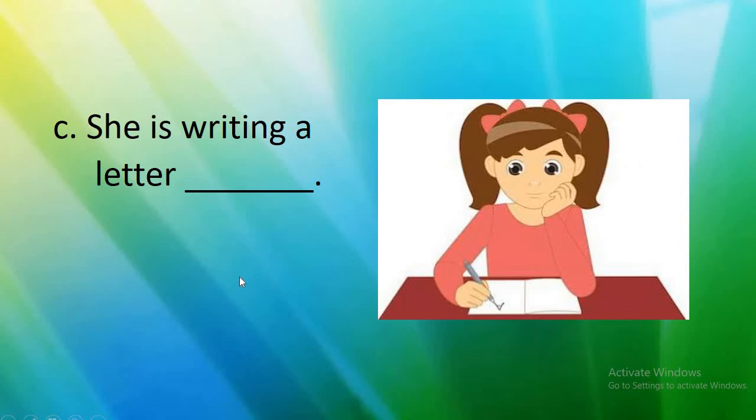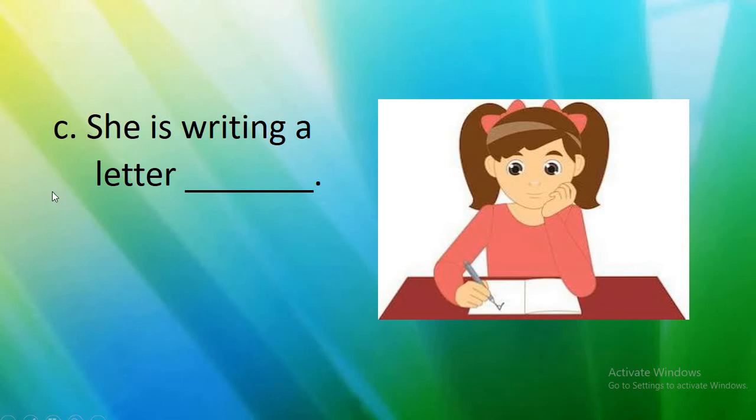Understood, children? Now see here, the girl is writing a letter. She is writing something. Number C is, she is writing a letter. But how she is writing a letter?